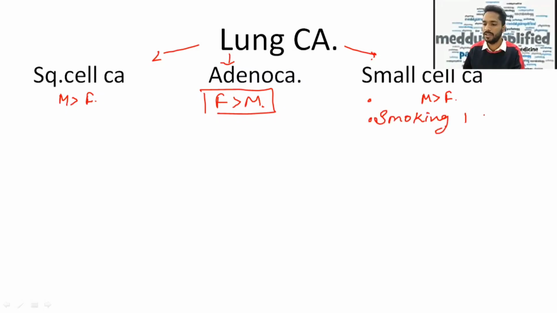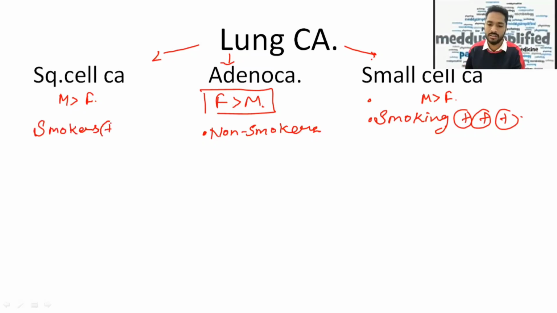Okay, smoking plus. Lung adenocarcinoma is most common in the non-smokers. So in non-smokers, the most common is adenocarcinoma. Then squamous cell carcinoma is seen in smokers, but the association is not as strong as in small cell carcinoma. So smokers +1.